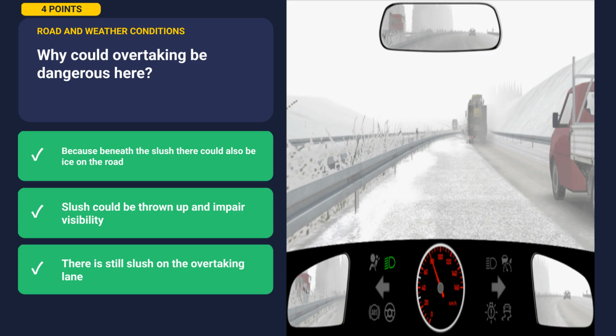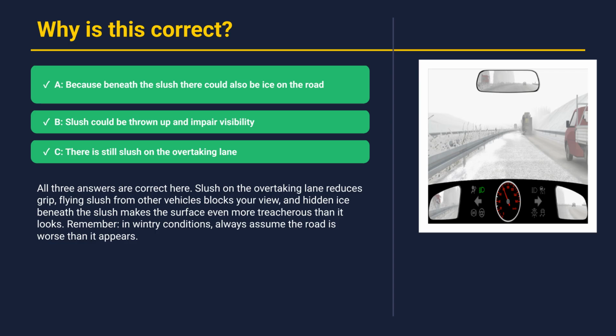All three are correct: A, B, and C. Let's understand why. All three answers are correct here. Slush on the overtaking lane reduces grip, flying slush from other vehicles blocks your view, and hidden ice beneath the slush makes the surface even more treacherous than it looks. Remember, in wintry conditions, always assume the road is worse than it appears. Alright, let's move on to the next question.